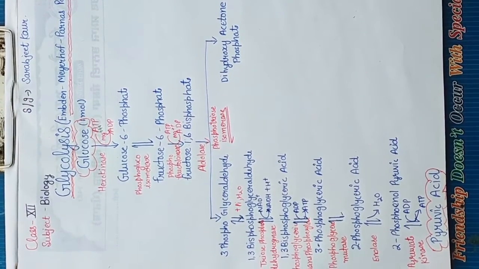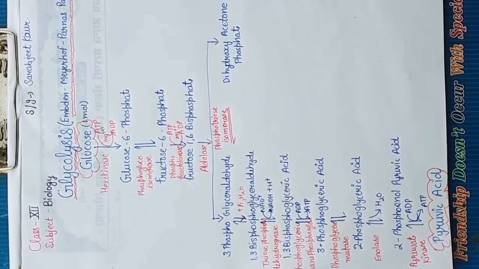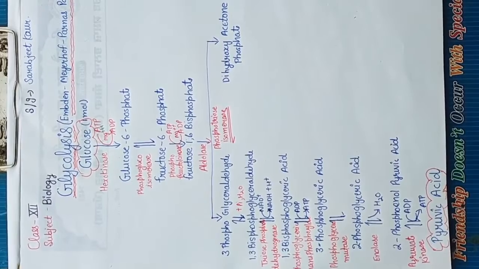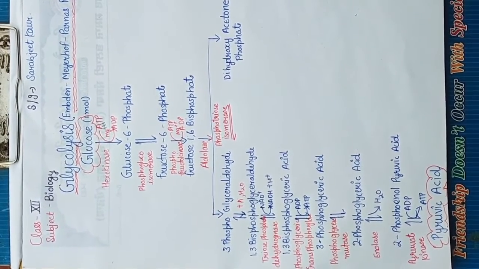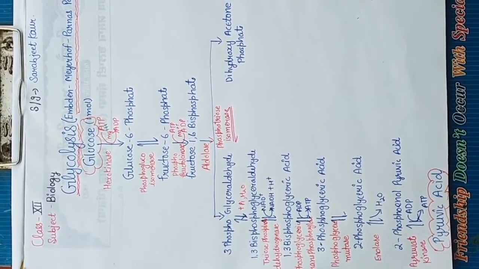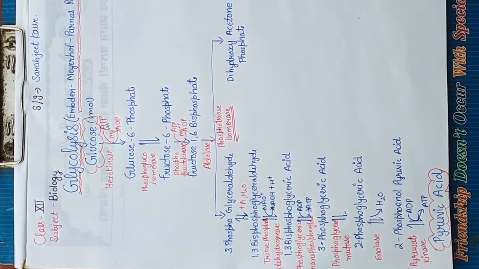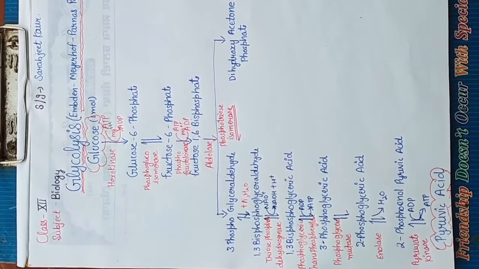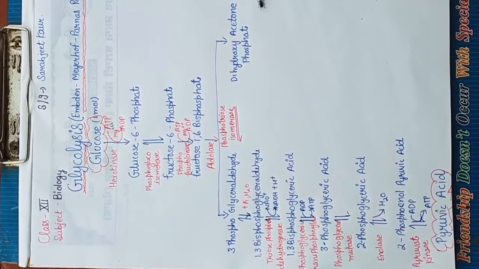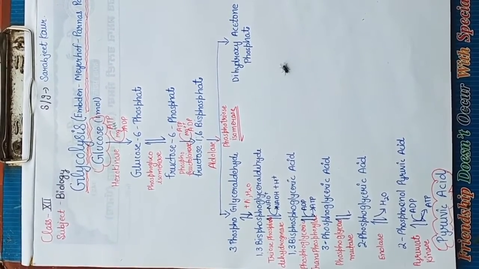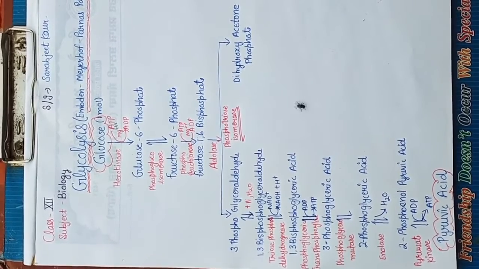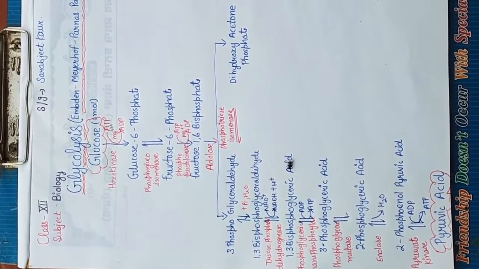Dear students, today we will discuss the topic glycolysis. As we know, all living organisms, whether aerobes or anaerobes, initiate the mechanism of respiration by breaking down glucose to pyruvic acid without the help of oxygen. This initial process occurs in the cytosol of the cell and completes in 10 steps.